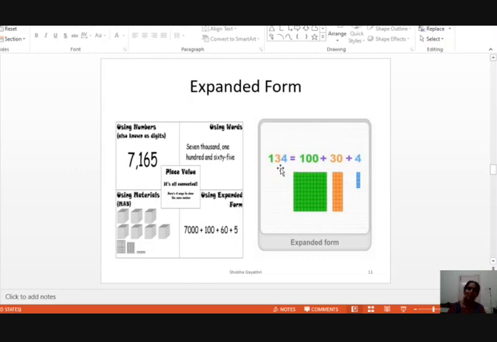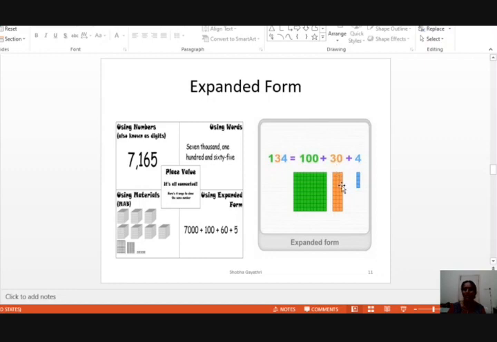Let us see one more example. It is 134. 1 is in the hundreds place. Take one graph sheet and color 100 boxes. Next, in orange color, 3 is in the tens place, so take a graph sheet piece, color 3 tens like this and stick it to your notebook.